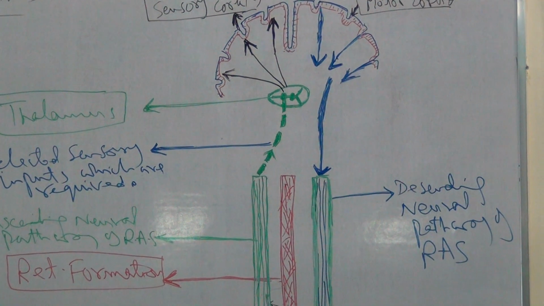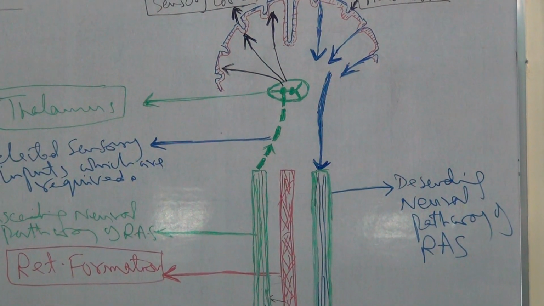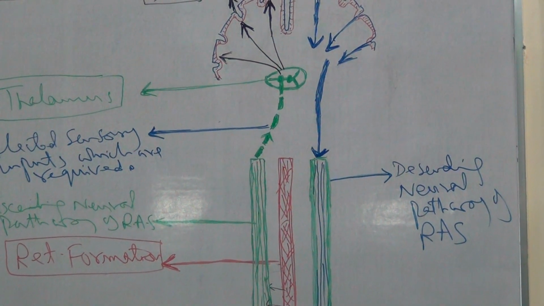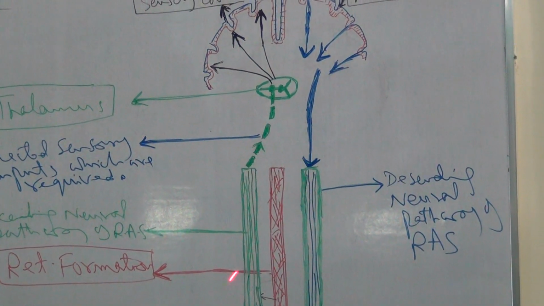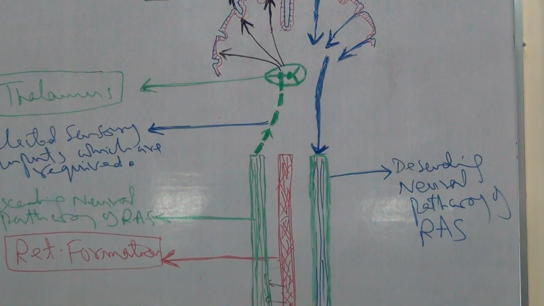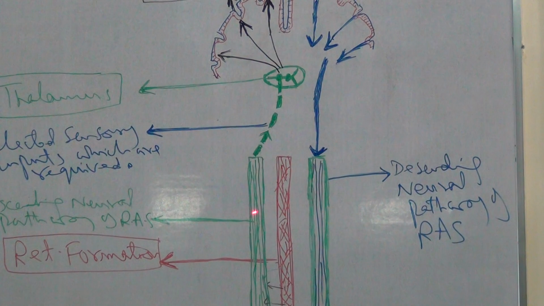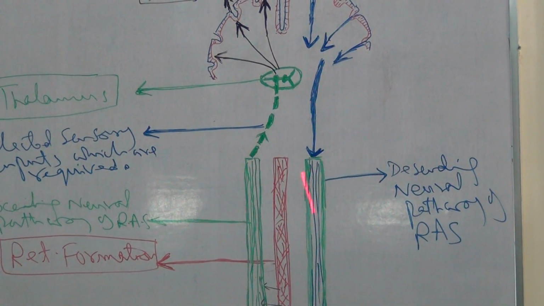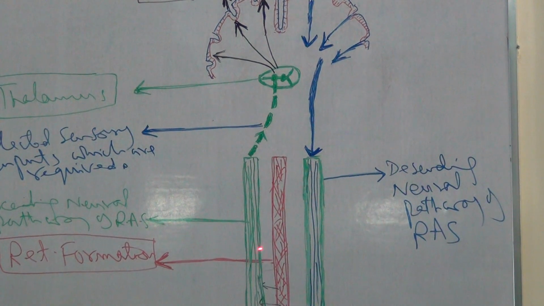In this way, as I told you, the reticular activating system acts like a filter, like a guard at the entrance gate, and allows some sensory inputs to reach the cerebral cortex and does not allow the others.